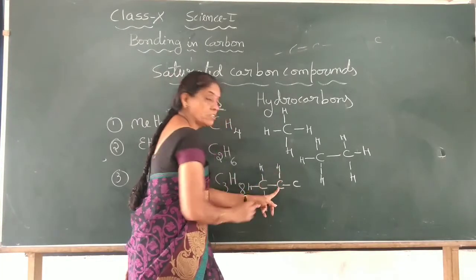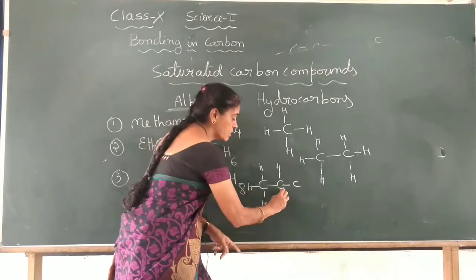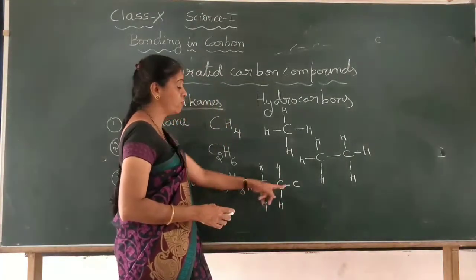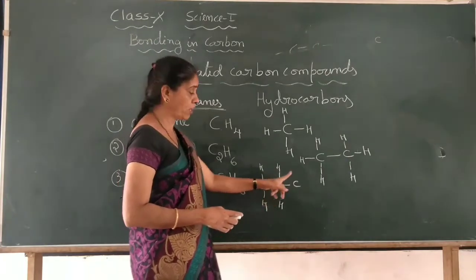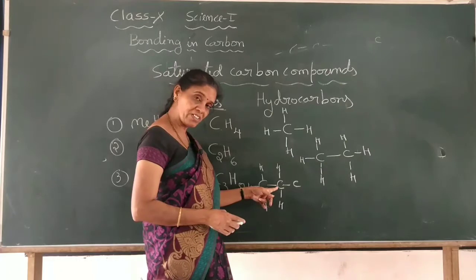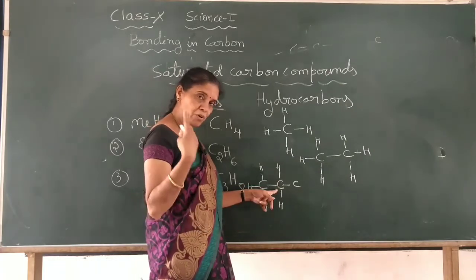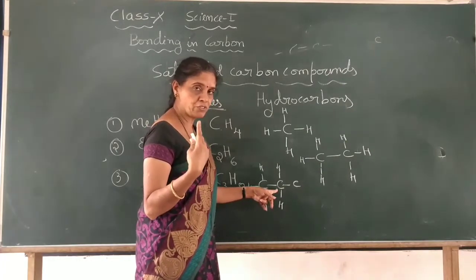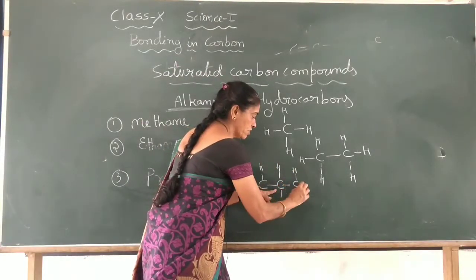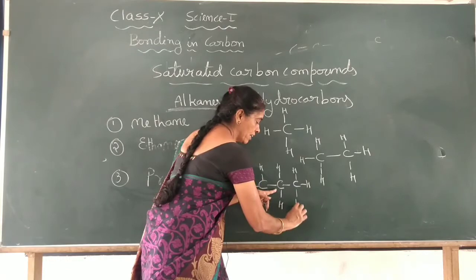This is with a hydrogen atom, and this is one more hydrogen. So totally how many covalent bonds are present? 4 for this carbon atom. Now come to this carbon atom. It forms one covalent bond with this carbon atom. So one covalent bond is over. Now how many do we have to show? 3 more. So here one with hydrogen, another with another hydrogen, and a third one.